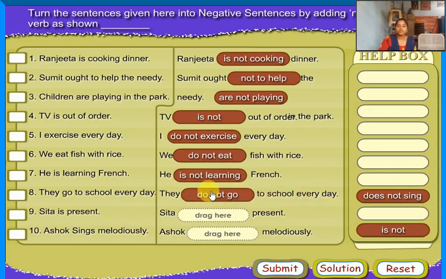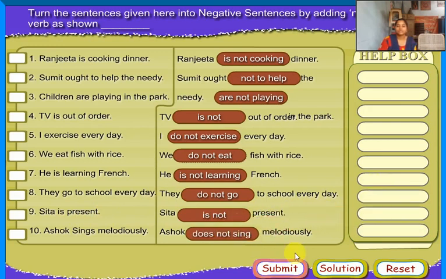Do not go. Sita is present. Sita dash present: is not. Ashok sings melodiously. Ashok dash melodiously: does not sing.